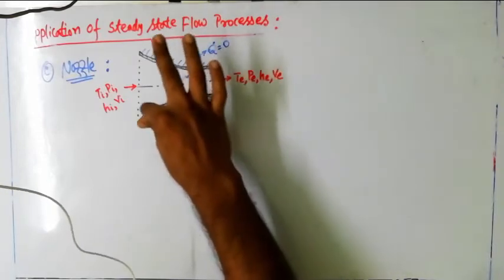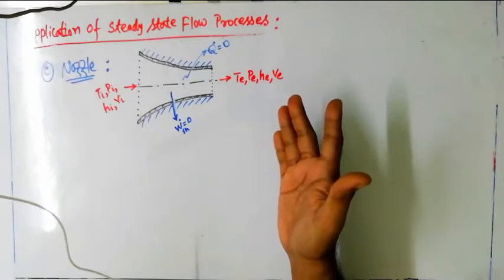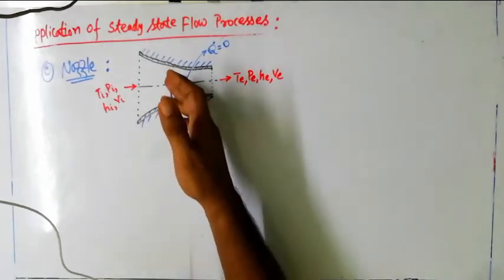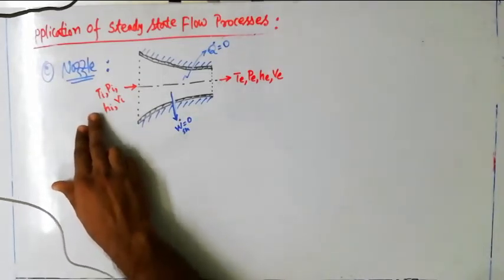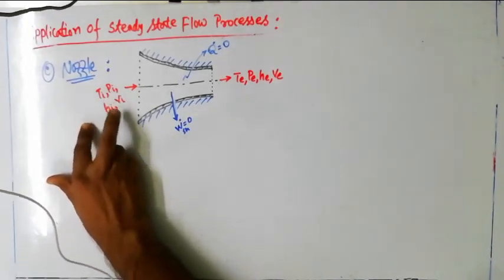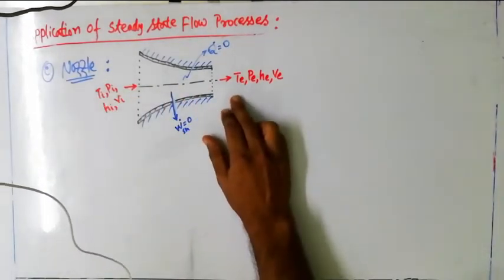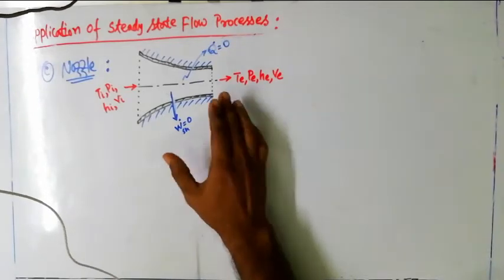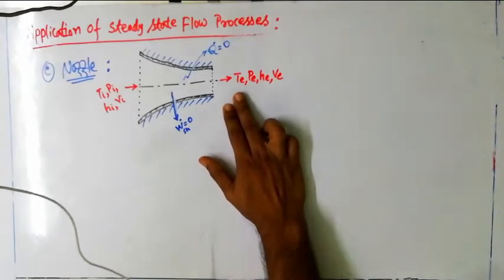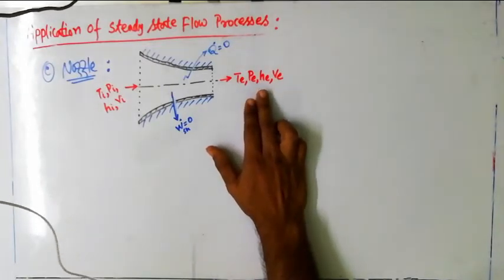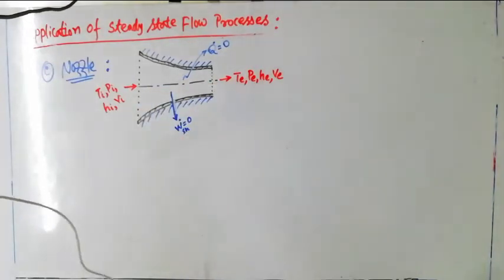It can be a divergent nozzle also, which is generally known as a diffuser. In this particular case, I have shown Ti, Pi, Hi and Vi, the thermodynamic properties for the incoming fluid, and Te, Pe, He and Ve, the thermodynamic properties for the outgoing fluid. T means temperature, P means pressure, H means specific enthalpy, and V is the velocity. Mind that both of them are capital V.